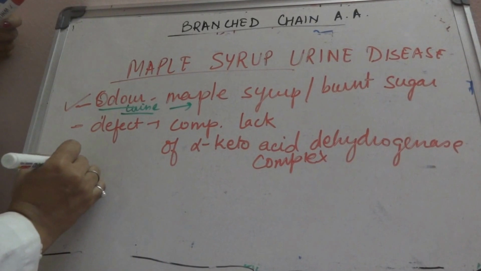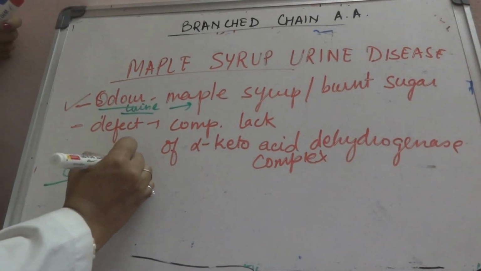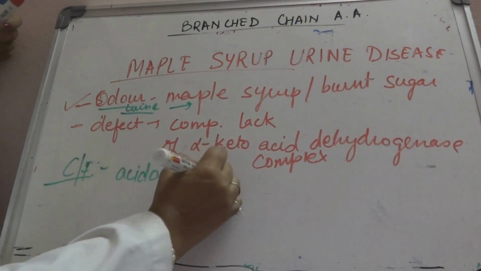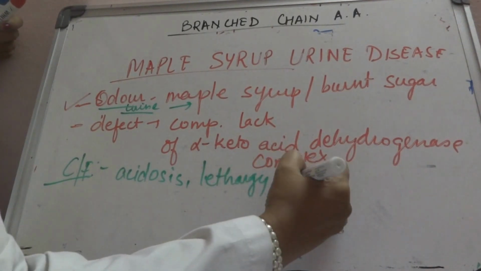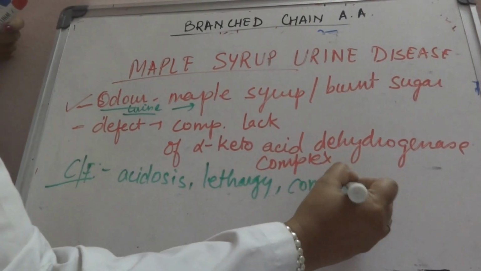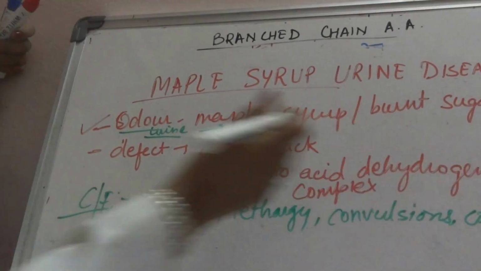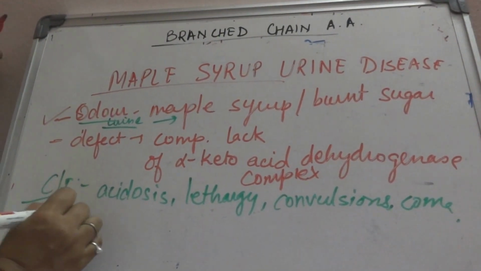Now the clinical features will be acidosis, lethargy, convulsions and coma. Okay. Now if you need to treat it, how will you treat it?